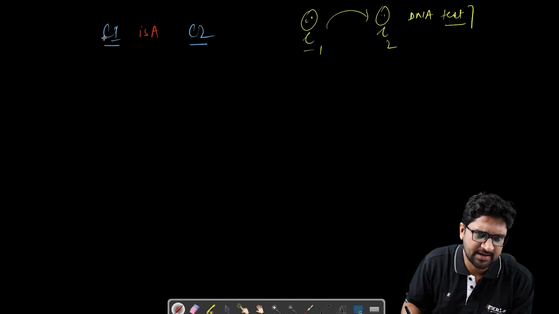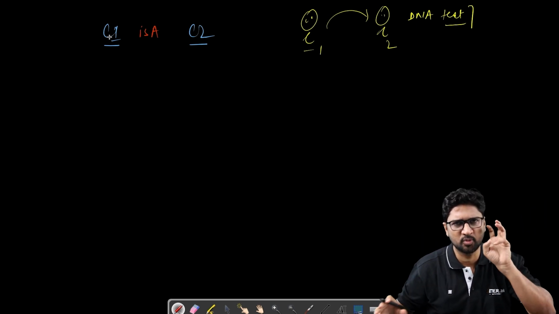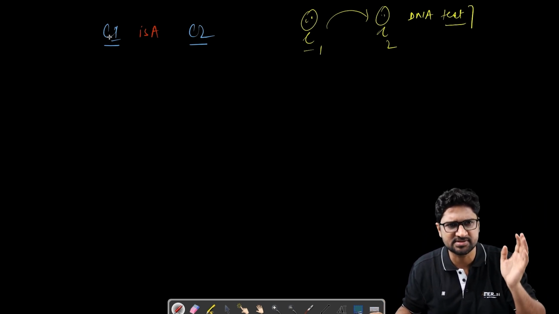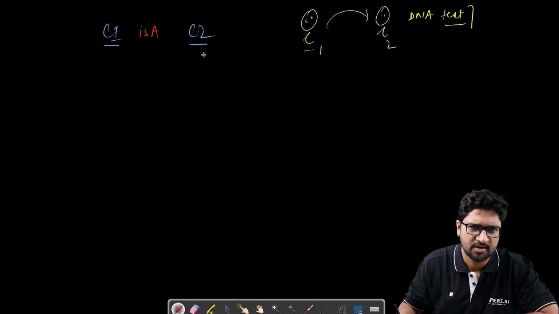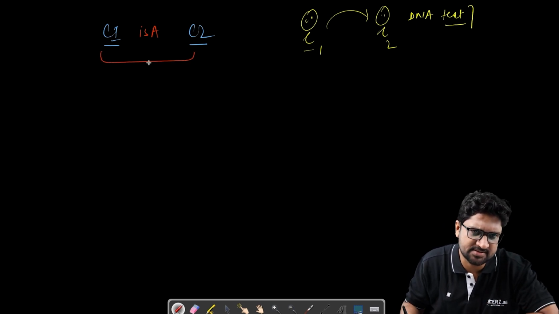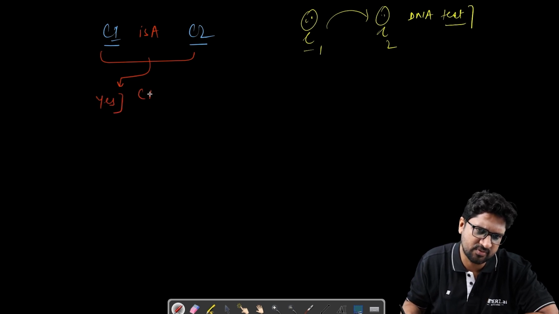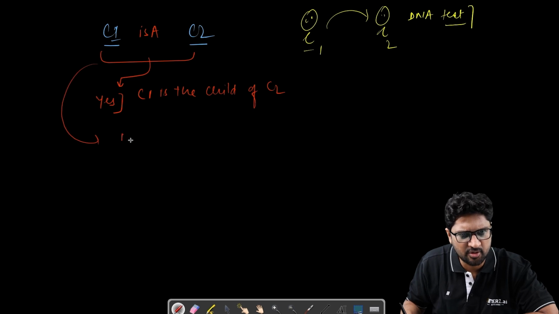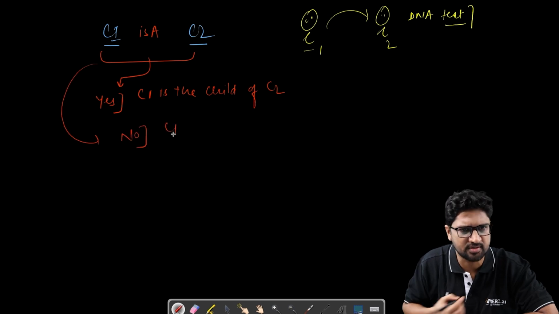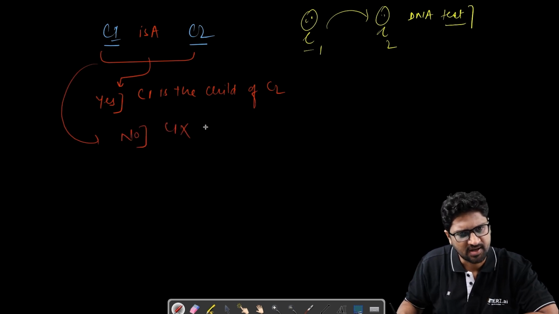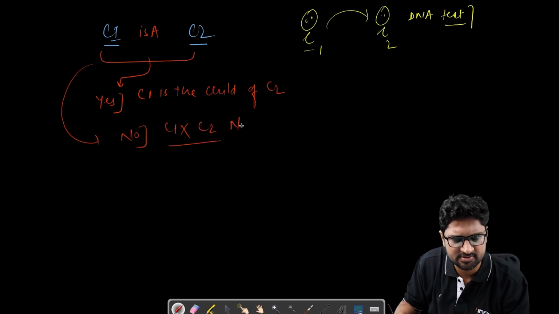So when I put a question between two classes, is C1 a C2? There could be two outcomes. If the answer is yes, then I say that C1 is the child of C2. If the answer is no, then I say that C1 can't be C2. C1 and C2, there could be no inheritance.